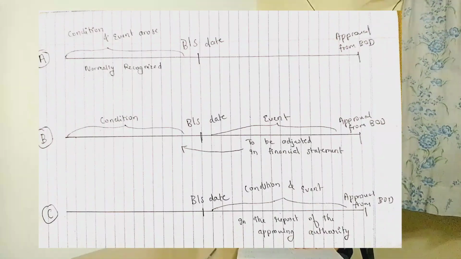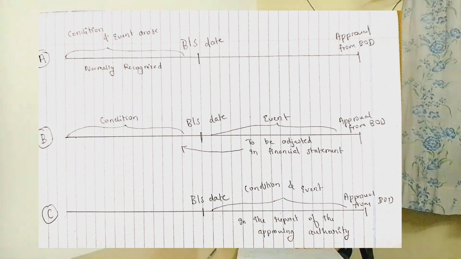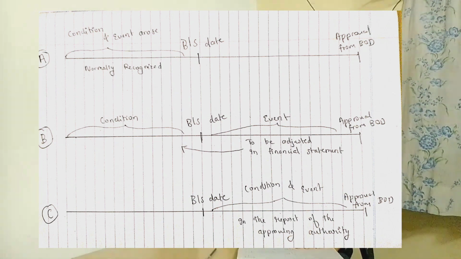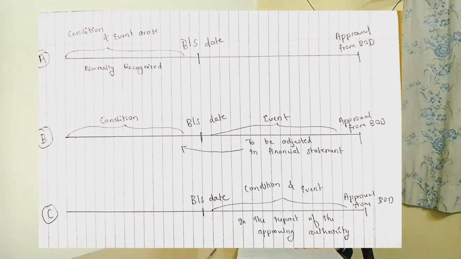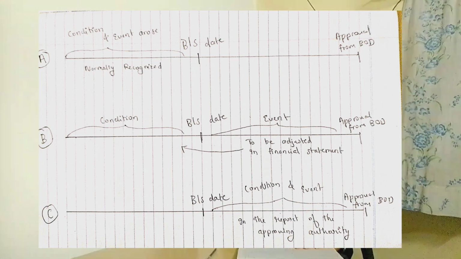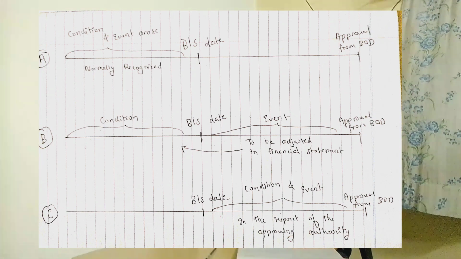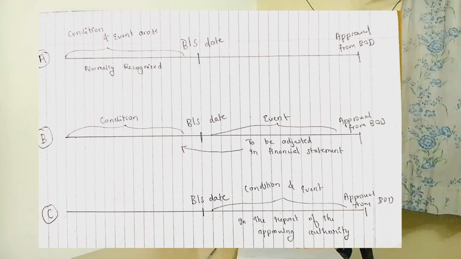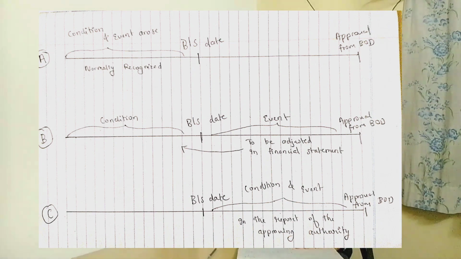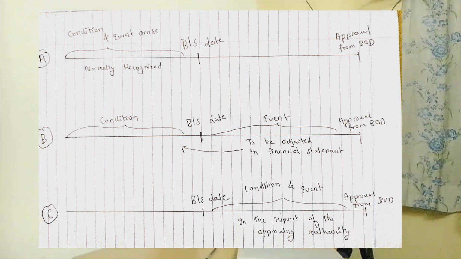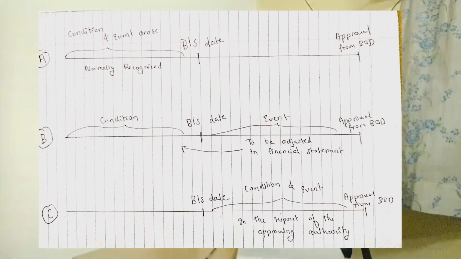Now, situation 2, or situation B. In situation B, you can see the condition has arisen before the balance sheet date, but the event took place after the balance sheet date, but before the approval from the board of directors. What does that mean? It means it is an adjusting event. So that particular event, we have to adjust in the balance sheet, in the financial statement only. I hope both situations are covered.